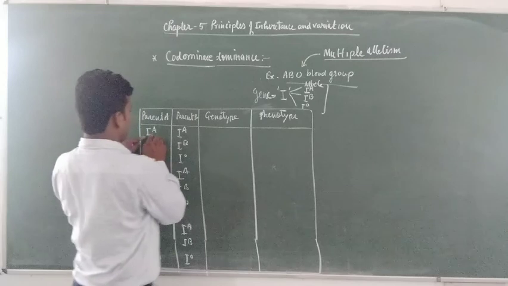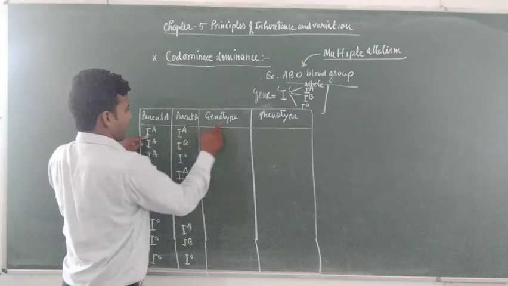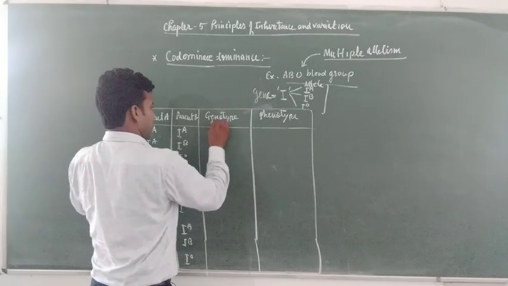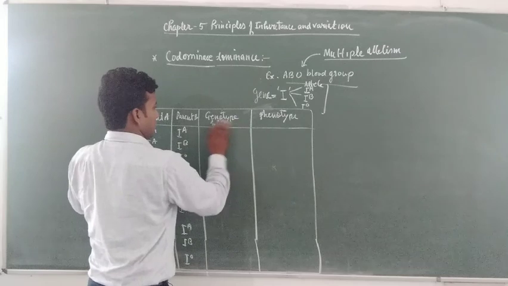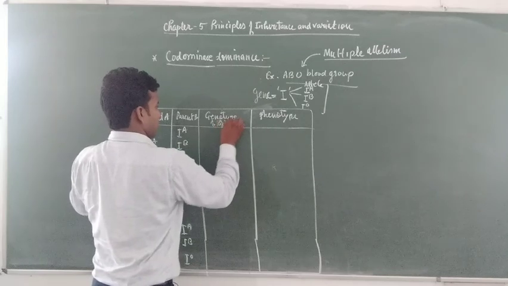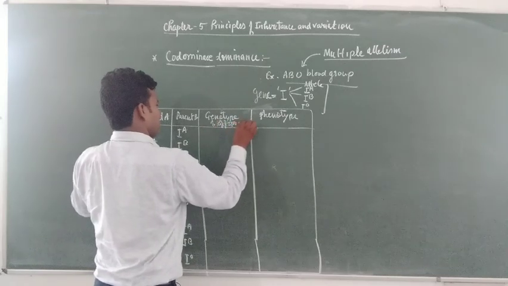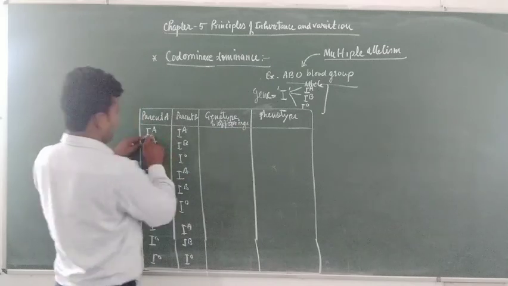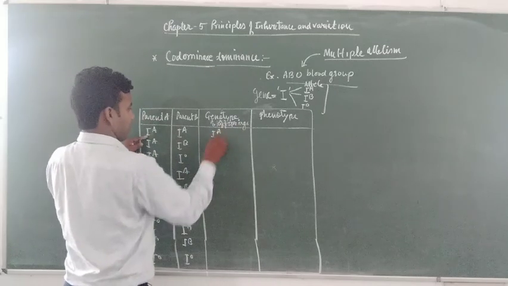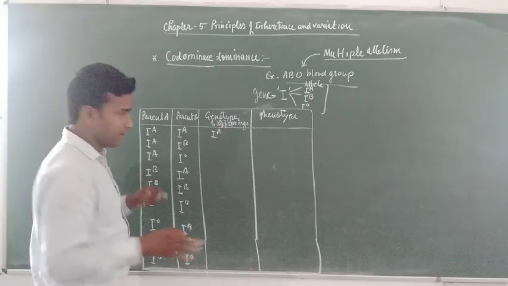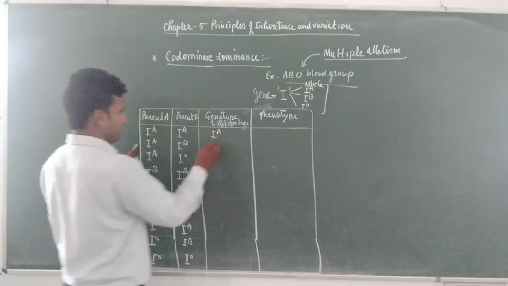The genotypes will be of the offspring, not the parents. Students, I will explain in detail how to prepare this chart.